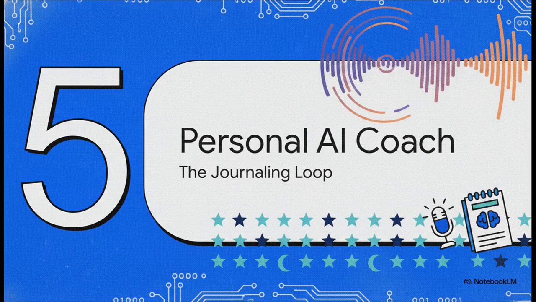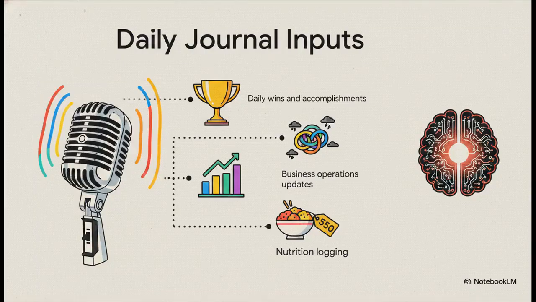And that leads us to Section 5, your personal AI coach and the journaling loop. This system goes so much further than just managing tasks. The most powerful daily habit of this new operating system is actually the evening wind-down voice journaling session. Every evening, you use the voice integration to log a completely unfiltered summary of your day. You talk about your wins and accomplishments, you vent about areas of struggle or friction you encountered, you give business operations updates, you can even log your exact meals, like chicken and rice, 550 calories, which the AI then processes against your health metrics. By voicing this directly into the system, you aren't just logging static data, you're actively training the AI on your exact operational playbook.